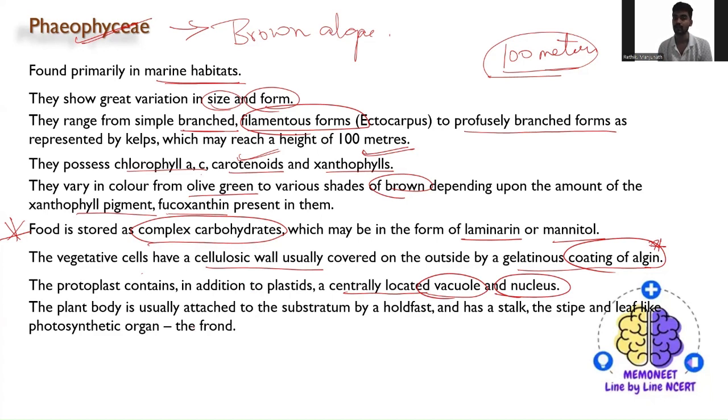The plant body is usually attached to the substratum. That means the plant body is attached to the substratum by the help of a holdfast, and has a stalk, the stipe. A leaf-like photosynthetic organ will also be present, that is called the frond. So this is all about the structure.